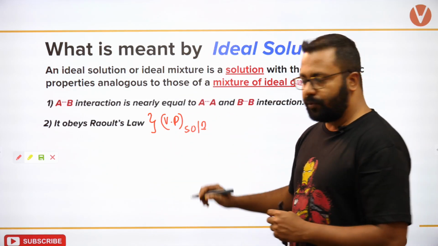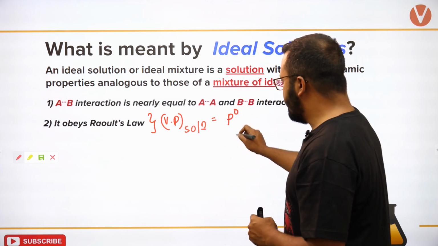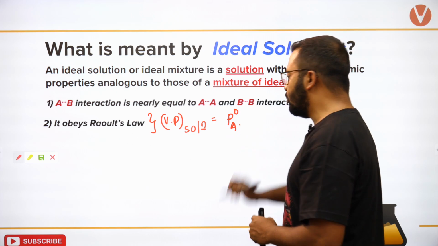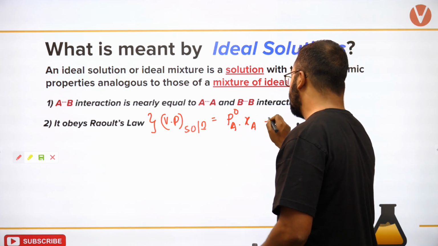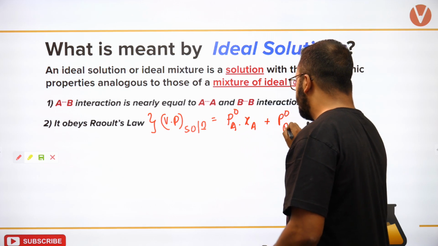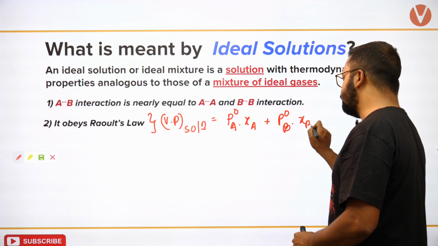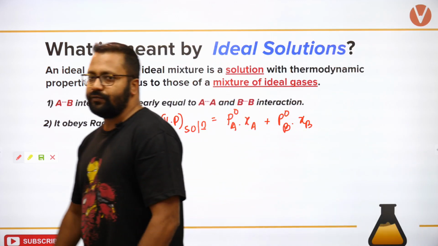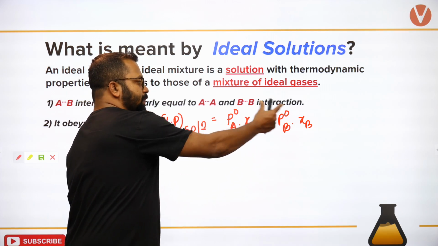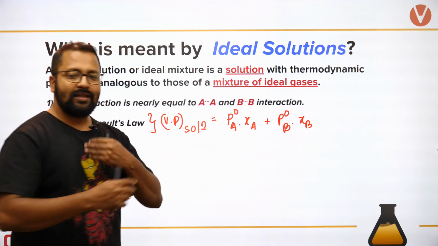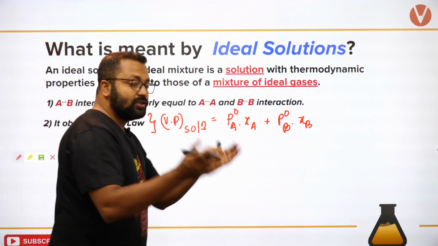Let's say there are two components. Component A's vapor pressure is P naught A and its mole fraction is A, and component B vapor pressure is P naught B and its mole fraction is B. So vapor pressure of solution will be equal to the partial pressure of both the solvents vapors. Okay, both the solvents vapor which you have mixed together.